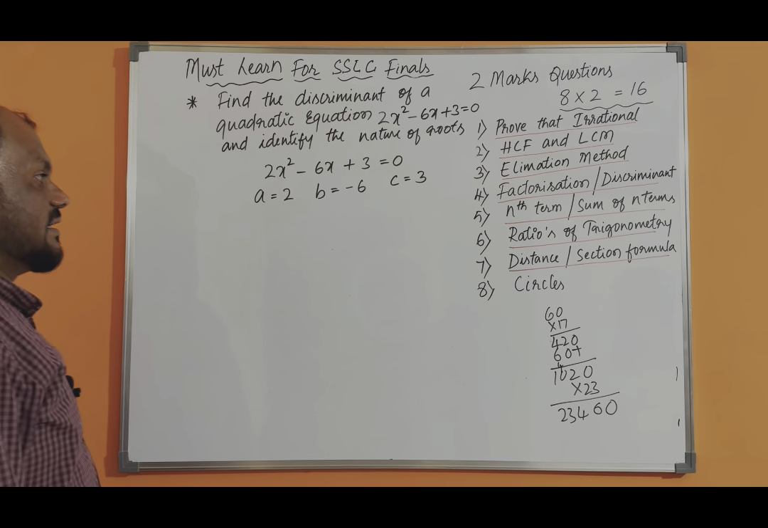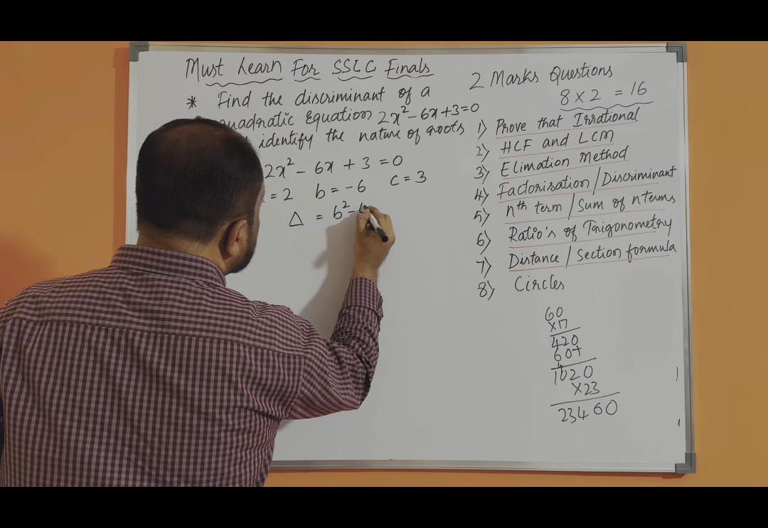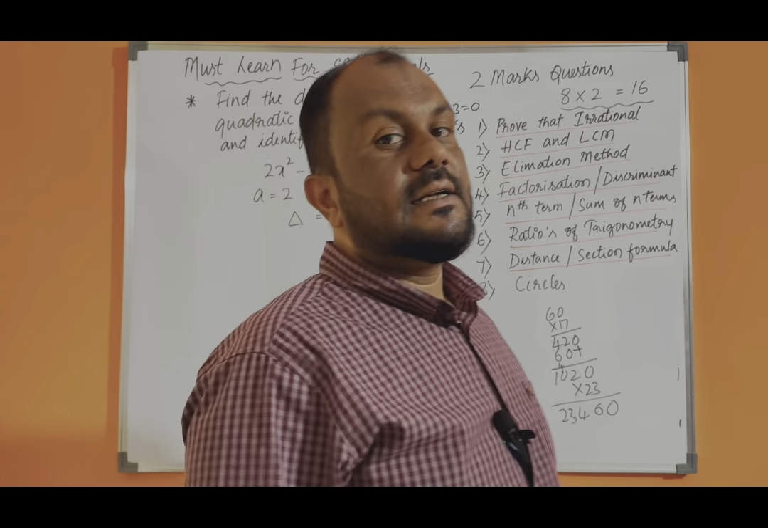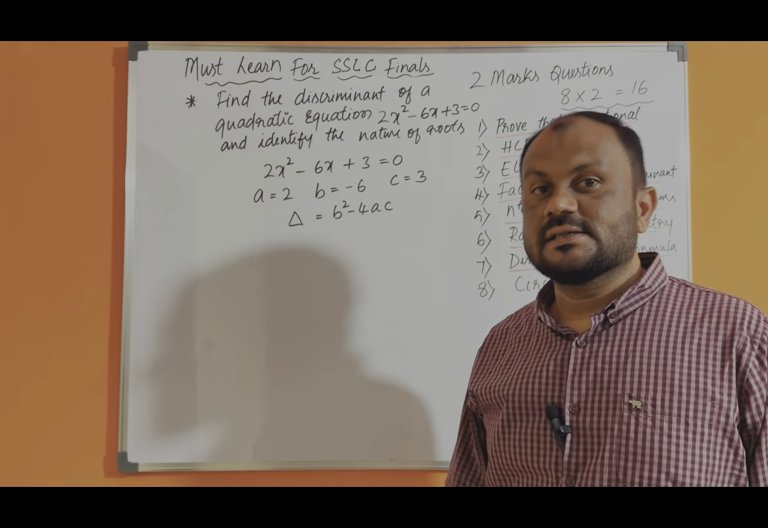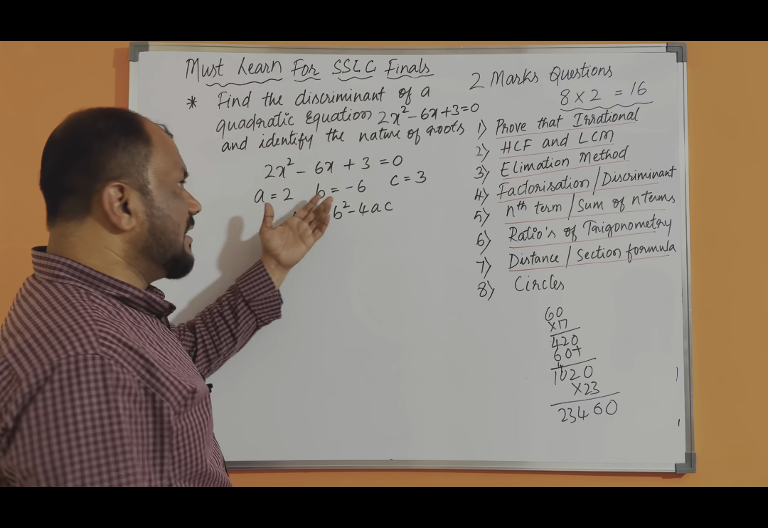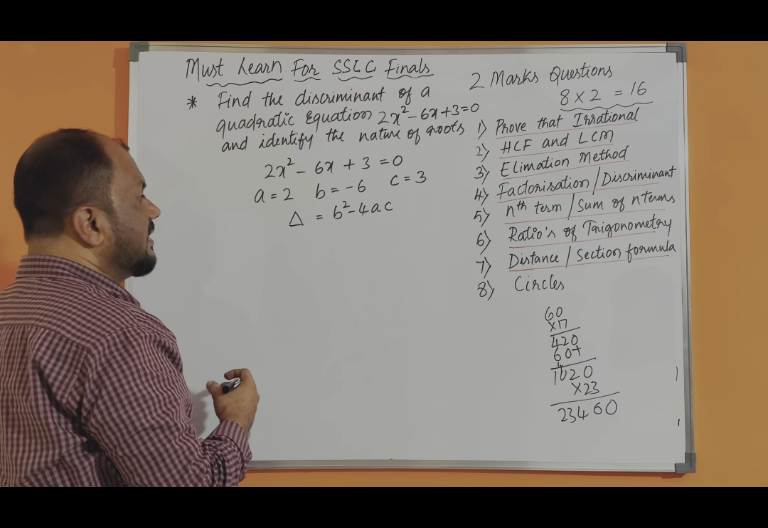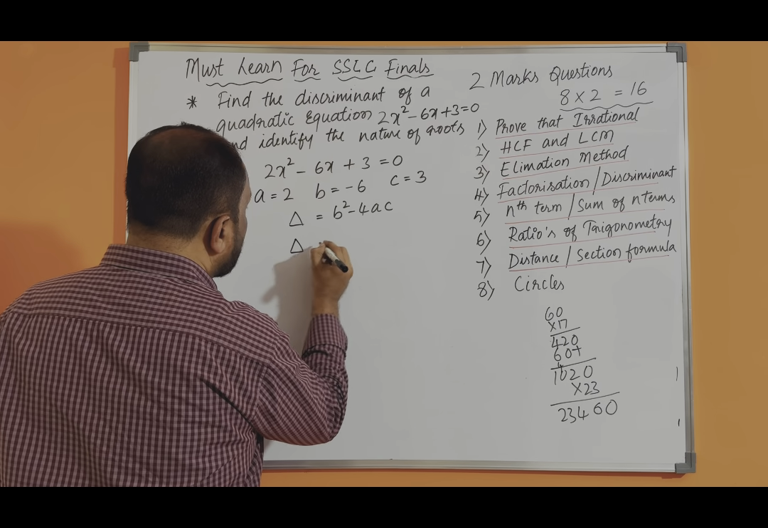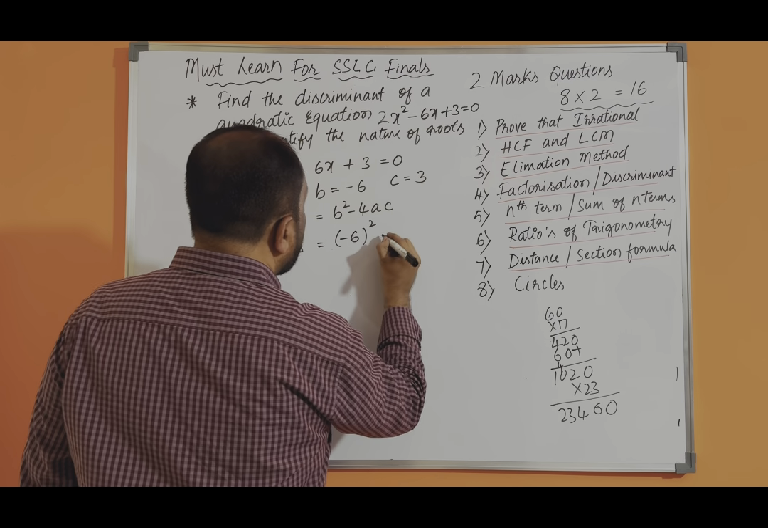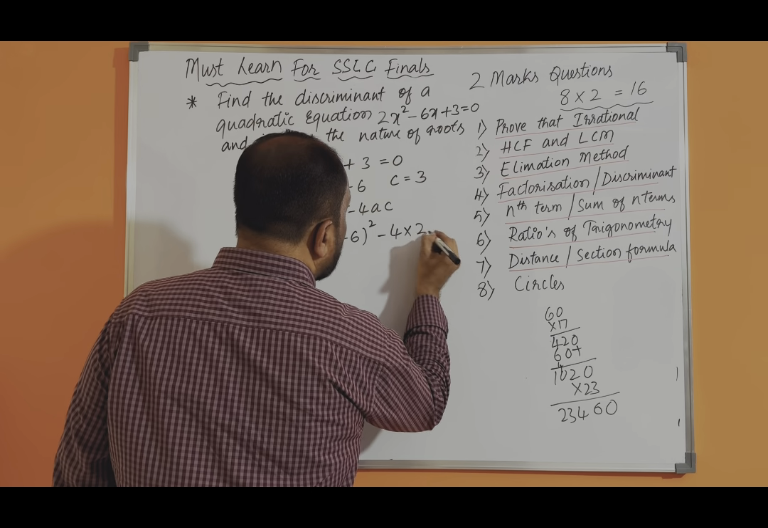So what is the formula for the discriminant? Delta is equal to b square minus 4ac. The formula for the discriminant is delta is equal to b square minus 4ac. So here all the values you know, a you know, b you know, and c also you know. So already we extracted from the given equation. So delta is equal to b value is how much? Minus 6 square minus 4 into a value is how much? 2 into 3.